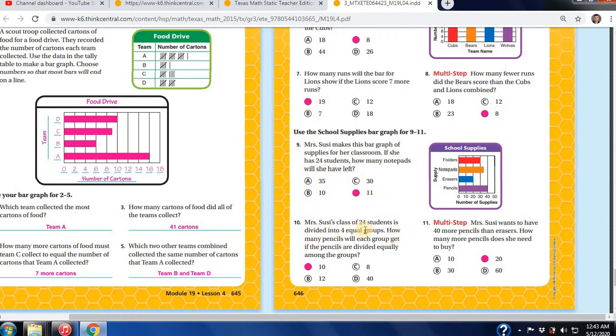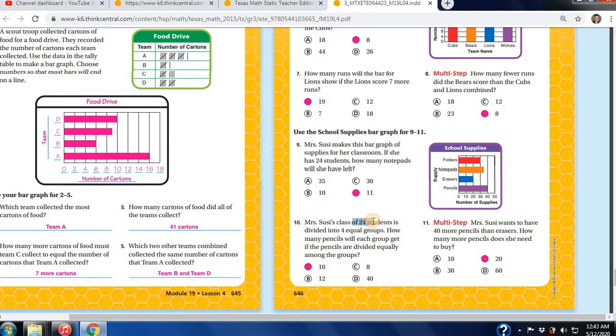Miss Susie's class of 24 students is divided into 4 equal groups. How many pencils will each group get if the pencils are divided equally among the groups? How many groups does she have? She has 4 groups. How many pencils does she have? She has 40. 40 pencils divided by 4 groups is 10. 40 divided by 4 is 10.